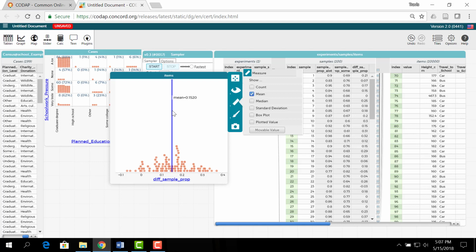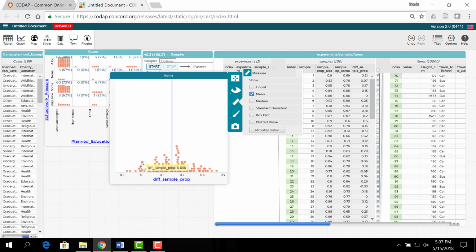Now, if you remember what we talked about regarding the difference in proportions, the value that we look for in that interval to show there's no difference would be 0. And if we're going from a negative lower bound at -4 to a positive upper bound at +34, that means 0 is contained in that interval.